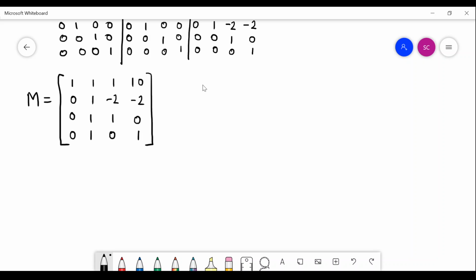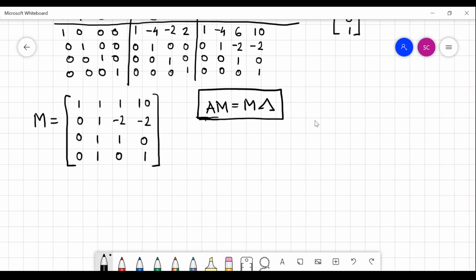But now what you should do, actually you should do a verification that AM equals M lambda. You should cross check this and figure out that this is holding true. So I leave this as your homework, or you can do it in pen and paper. So I am not doing it in this lecture. It has already become a bit long.